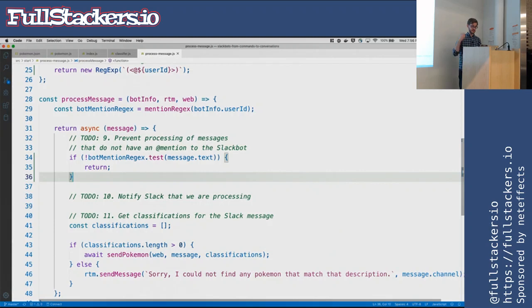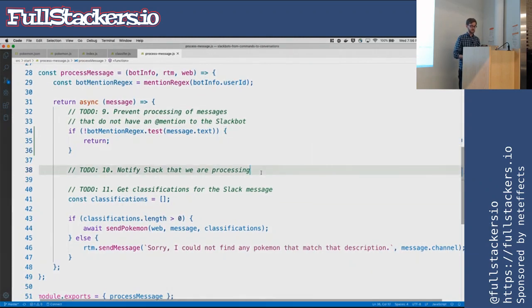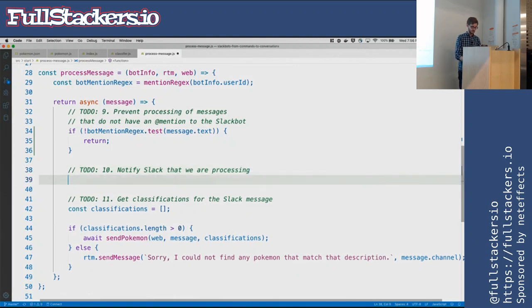We're just going to say any message that does not have the Slackbot's username in it, we are going to just ignore and not process anymore because we don't want our Slackbot being removed. And that's all. The next thing is, if we aren't ignoring messages, we should probably tell someone that we understood them and we are going to listen to them. So we are going to send a typing message back. So if we are processing your message, we are going to tell the person that talked to us that we understood you, we're processing your message, we're typing.